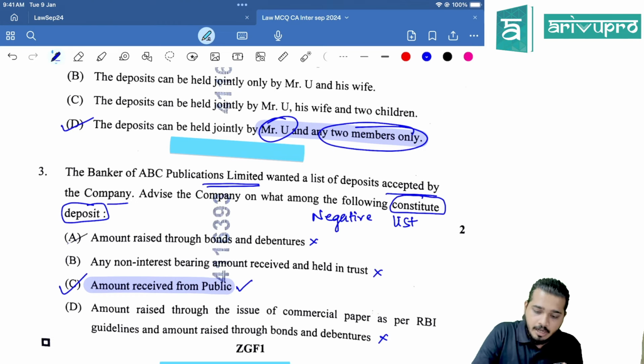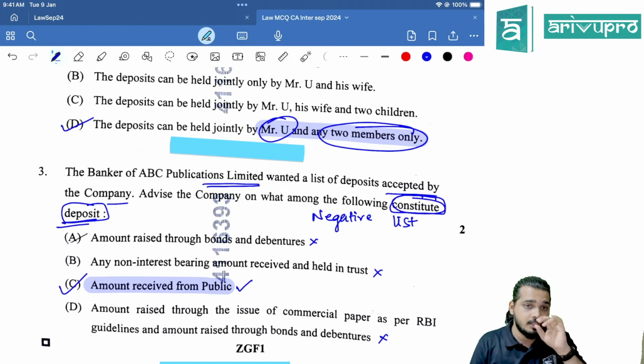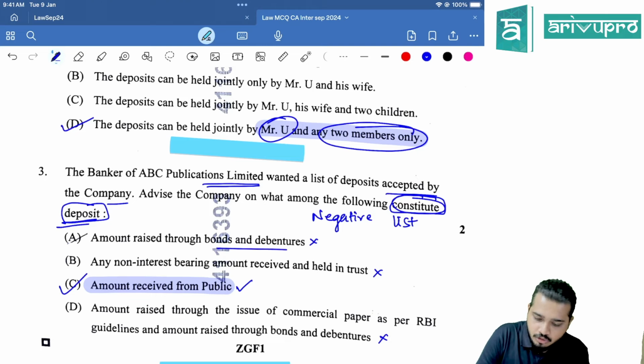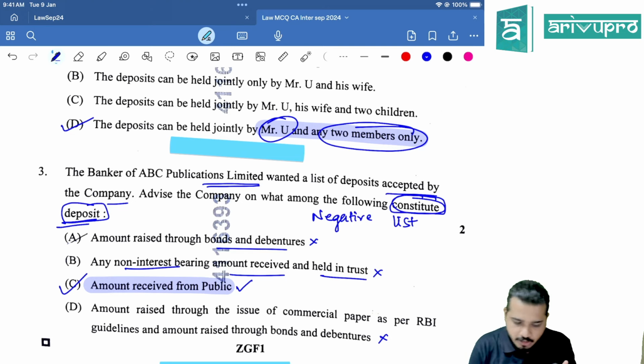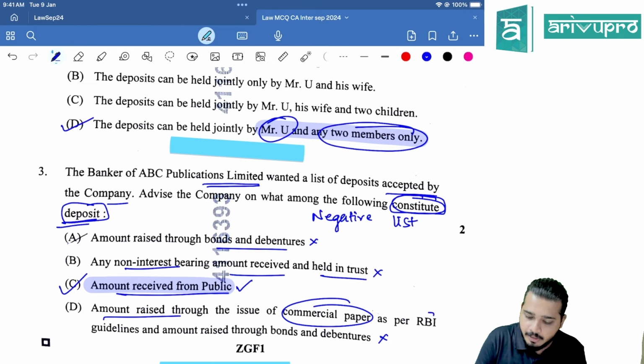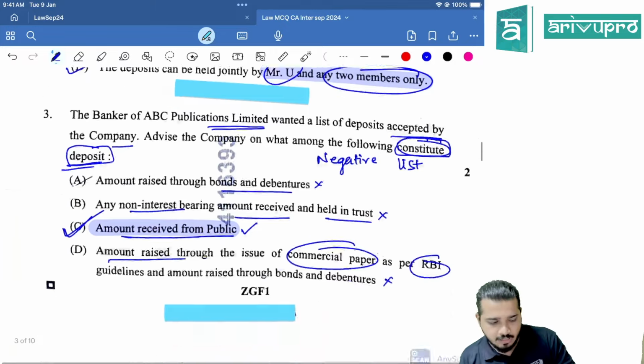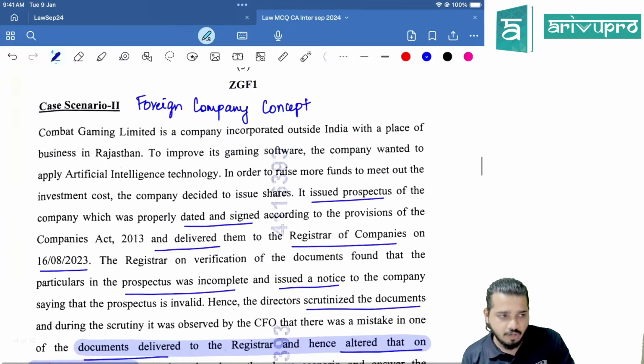Third one, the banker of ABC Publications Limited wanted a list of deposits accepted by the company. Advise the company on what among the following constitutes a deposit. It is about the negative list. In the class, we have discussed that there are certain negative list items that we have to know. So which is a deposit? Amount raised through bonds and debentures is not a deposit. Non-interest bearing amount received and held is not a deposit. Receipt from public is a deposit. Amount raised through issue of commercial paper as per RBI guidelines is not a deposit. Very easy question. So answer is C. That's your case scenario number 1.